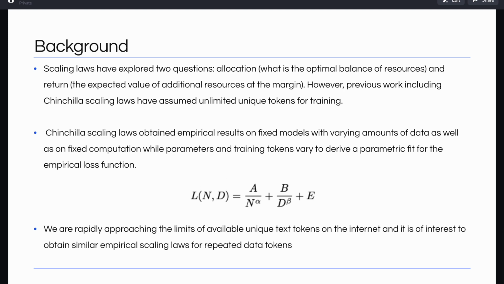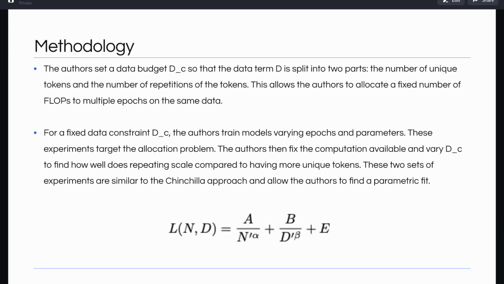We are rapidly approaching the limits of available unique text tokens on the internet, and it is of interest to obtain similar empirical scaling laws for repeated data tokens. So the authors set a data budget D_C so that the data term D is split into two parts, the number of unique tokens and the number of repetitions of the tokens. So say there are 10 billion unique tokens and 4 repetitions, so you get total 40 billion tokens. This allows the authors to allocate a fixed number of FLOPs to multiple epochs on the same data.